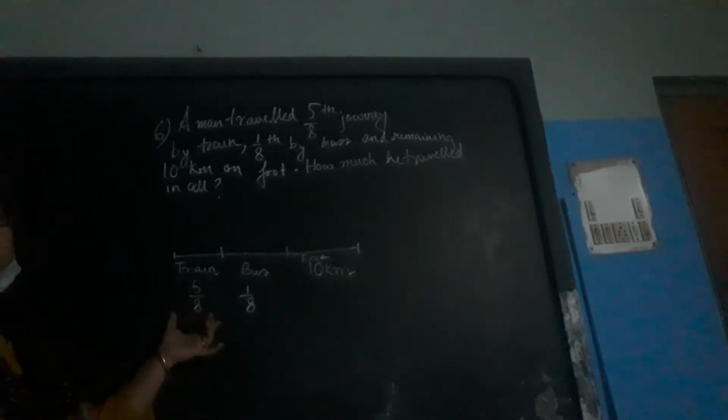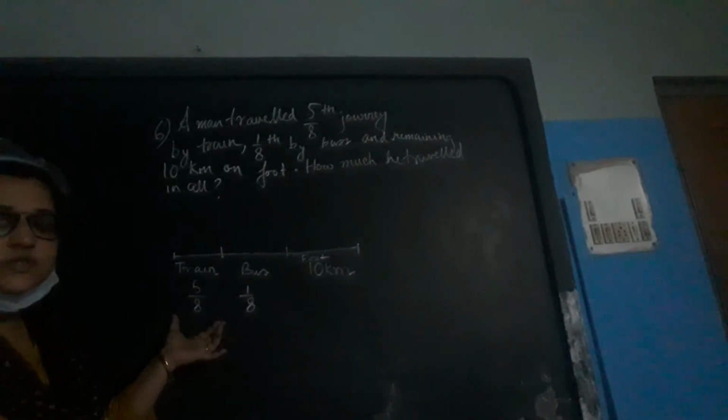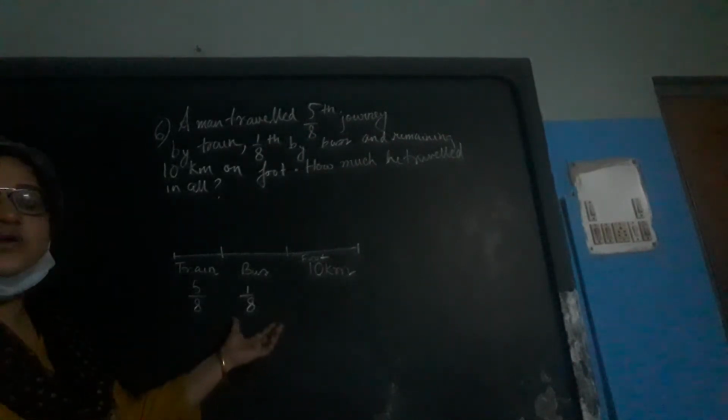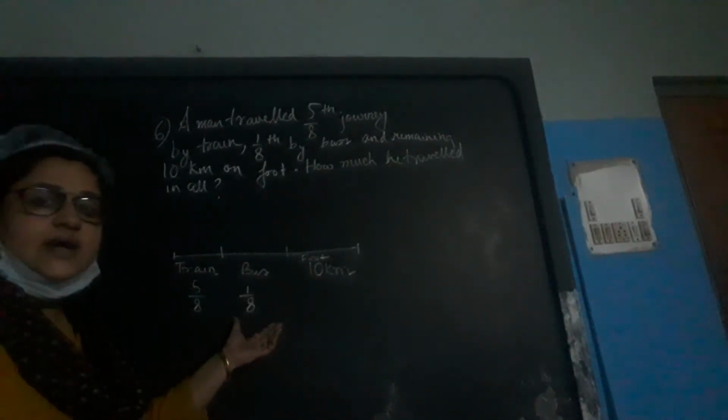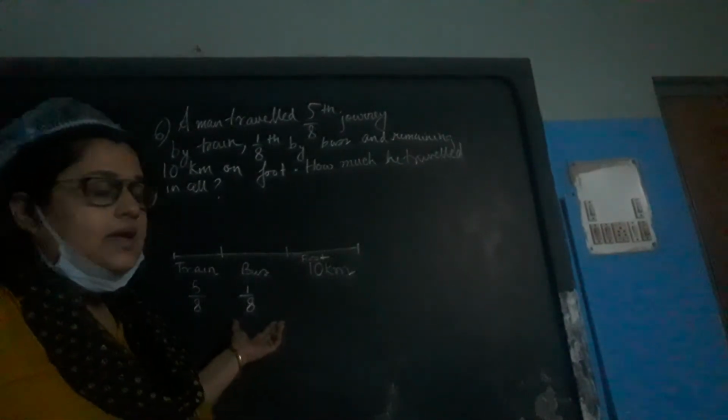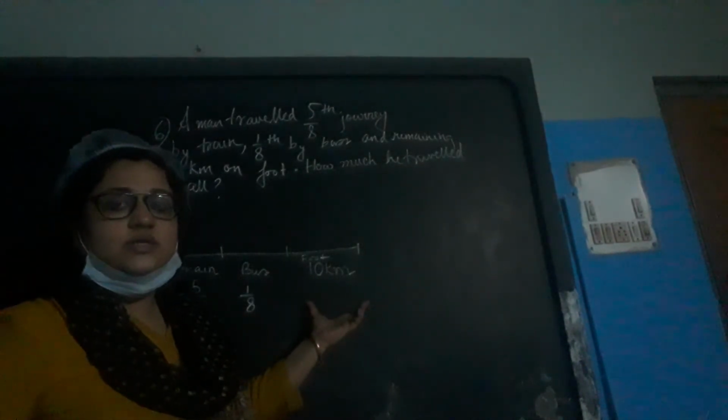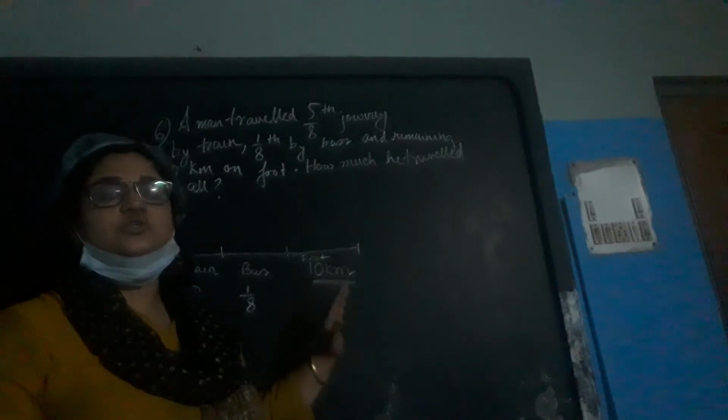Now, what is given in the sum? In the sum, how much you have travelled by train, the fraction of the part of the journey is given. How much you have travelled by bus, that fraction is also known. And for the remaining journey, the exact distance is given, that 10 kilometers you have covered on foot, but what is the part or fraction of the journey? That is not said. So how will you find out?